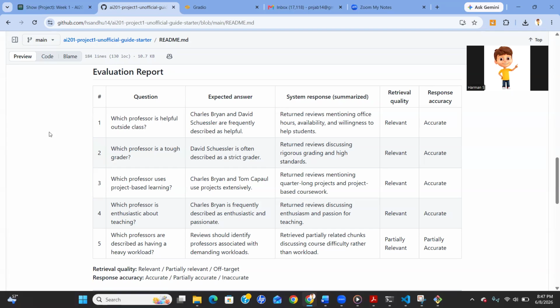One important lesson from this evaluation is that even a well-designed retrieval pipeline depends heavily on the quality and coverage of the underlying documents. Overall, the evaluations show that the system works well for professor-specific questions that are well represented in the review documents.